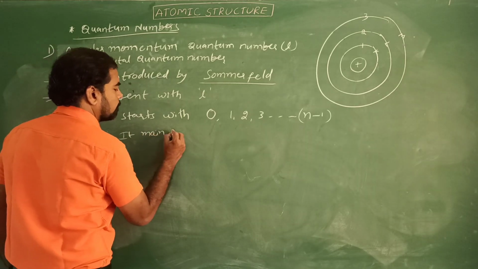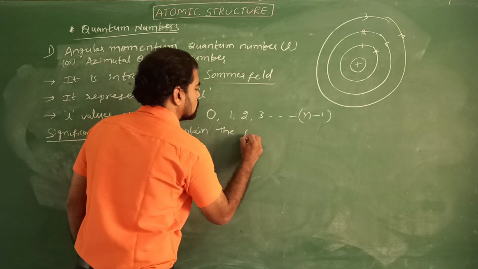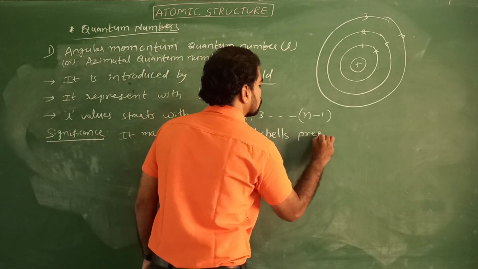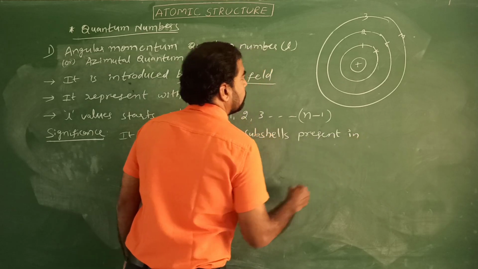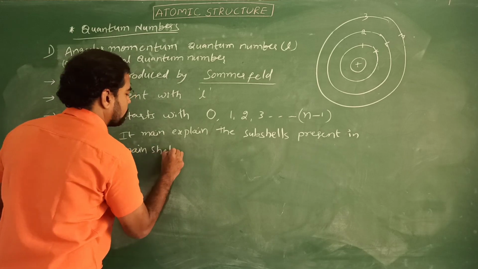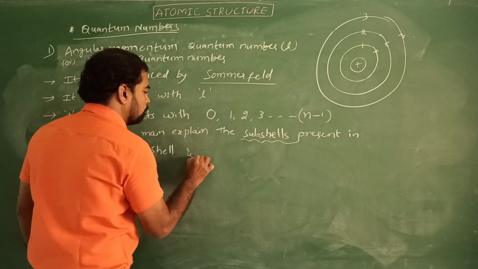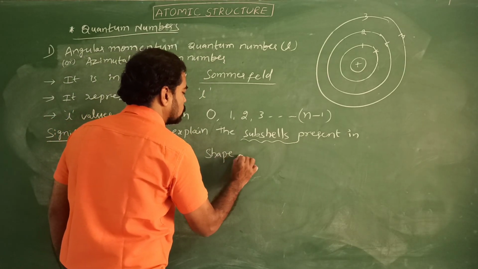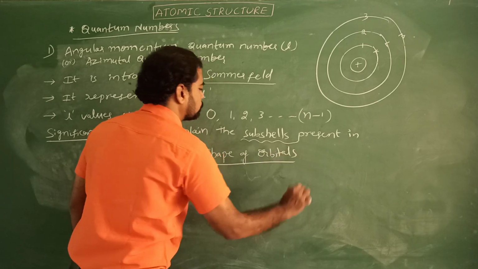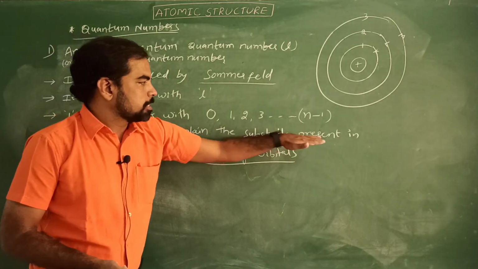It mainly explains the subshells present in the main shell and the shape of the orbitals.